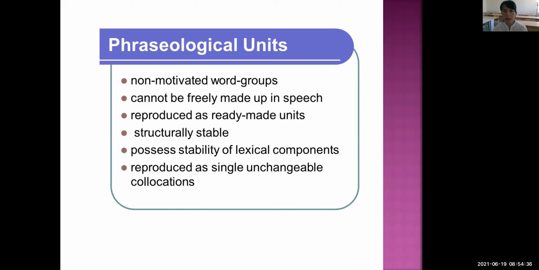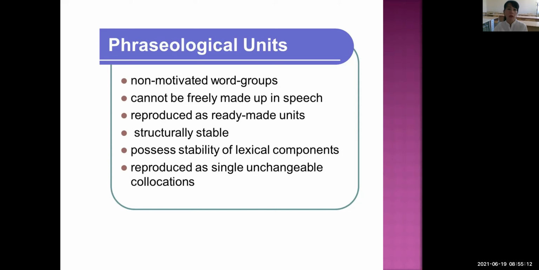Okay, students, let's take one phraseological unit, for example, the idiom white elephant. Do you know what this idiom, the white elephant, means? White elephant is an idiom. It means a very expensive but useless thing. For example, students, in real life there is no white elephant, because the elephant can be gray.